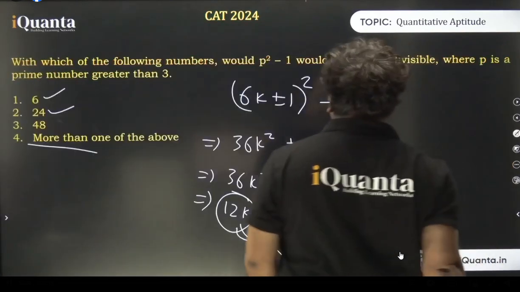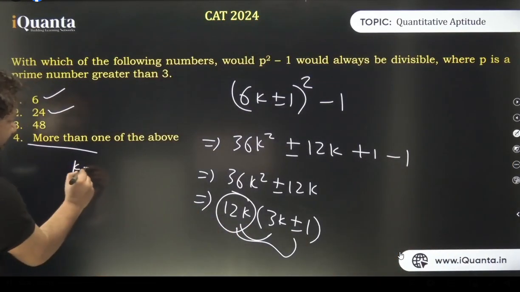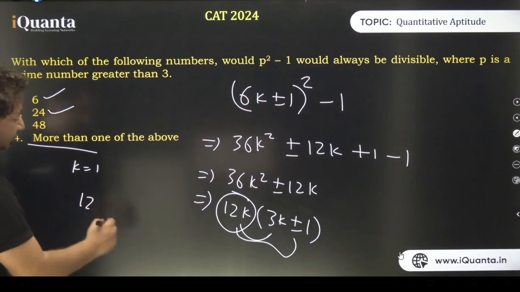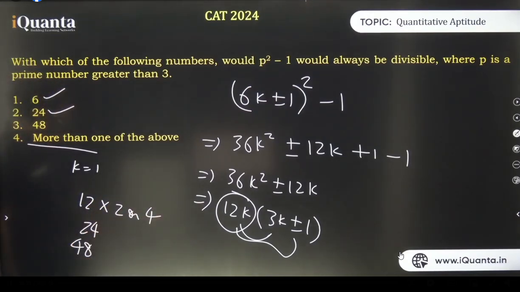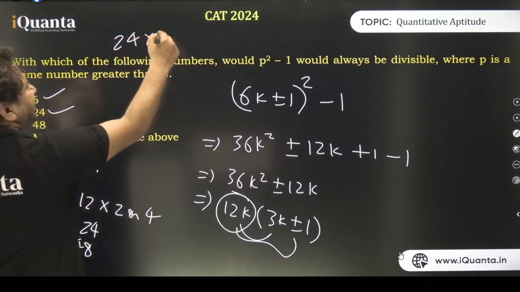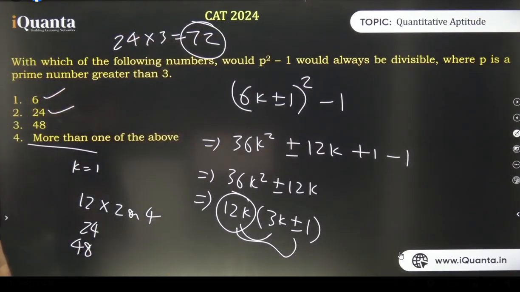Okay, I'll explain that again. If you put k as 1, you'll get 12 into what you get? 12 into 2 or 12 into 4. 24 or 48. जो 48 से है वो 24 से तो है ही है, but जो 24 से है वो 48 से नहीं है, isn't it? Kanishka. The multiples of 48 are divisible by 24, but the multiples of 24 are not divisible by 48. Can we say that? The odd multiples of 24 are not divisible by 48. For example, 24 multiplied by 3 is 72. 72 is not divisible by 48. Right?